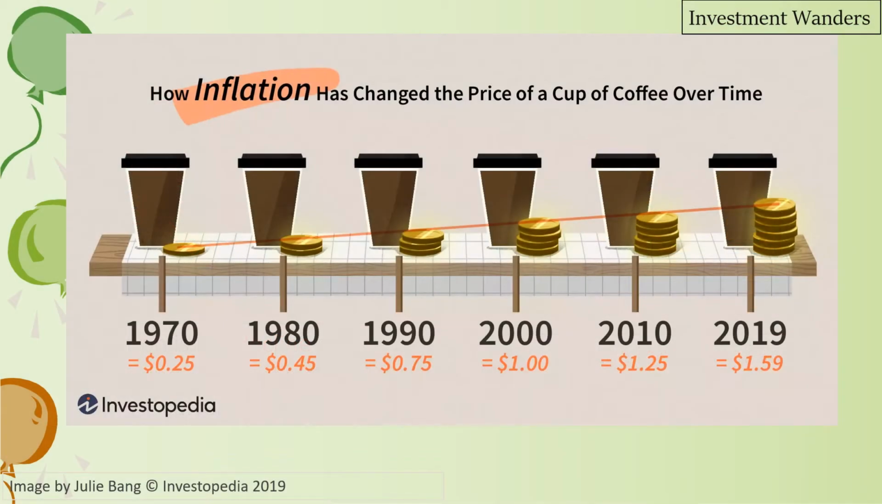So this picture shows inflation over time. Now, the same cup of coffee and the same level of coffee inside, and as years pass by, the price of this cup of coffee also increases, and it's because of inflation. Now, what are the causes